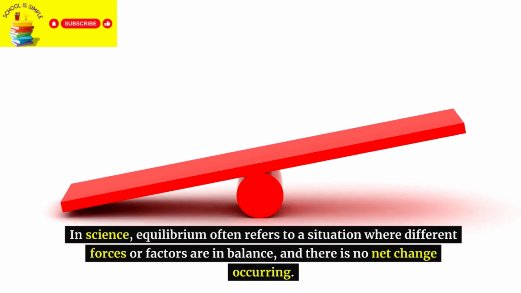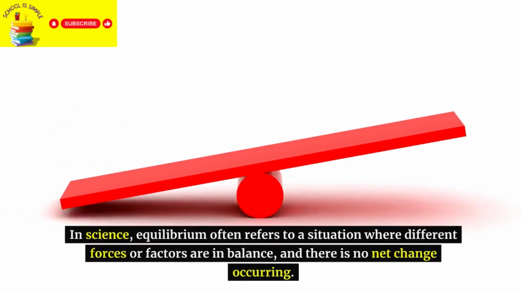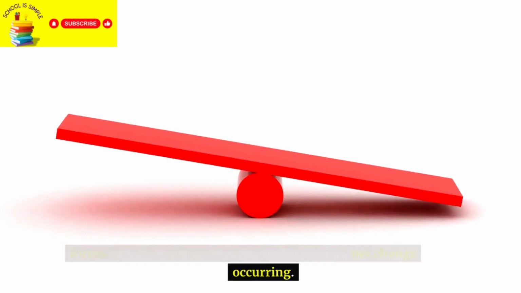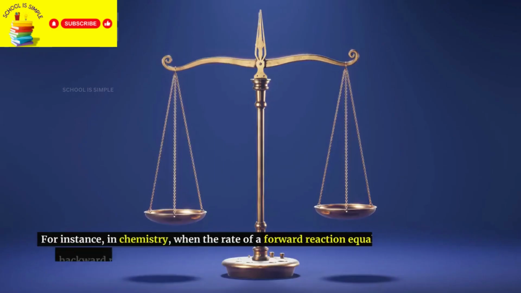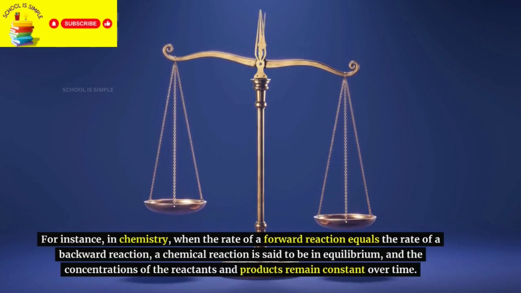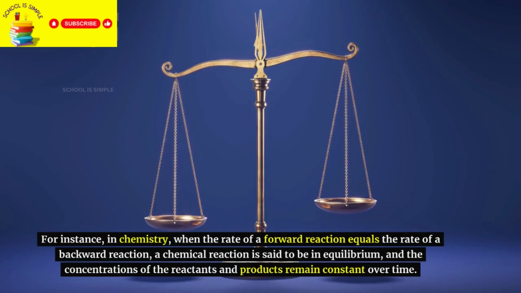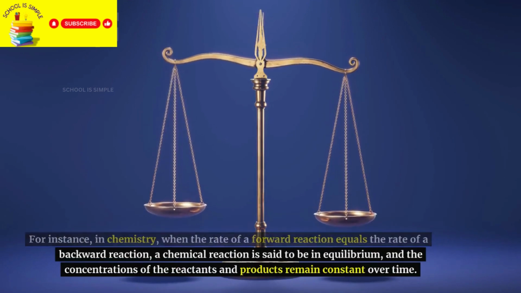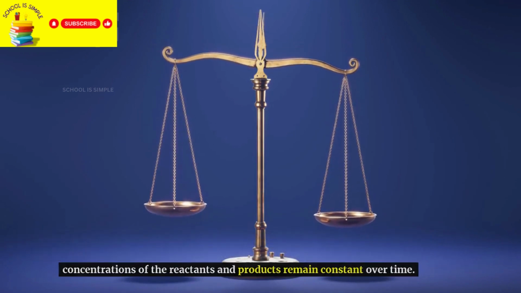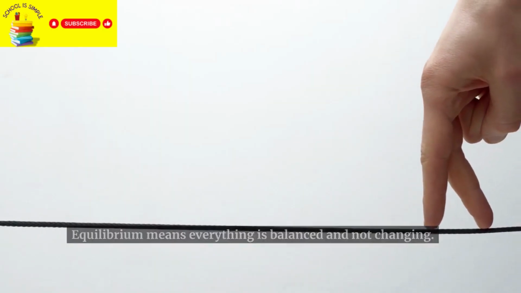In science, equilibrium often refers to a situation where different forces or factors are in balance, and there is no net change occurring. For instance, in chemistry, when the rate of a forward reaction equals the rate of a backward reaction, a chemical reaction is said to be in equilibrium, and the concentrations of the reactants and products remain constant over time. Equilibrium means everything is balanced and not changing.